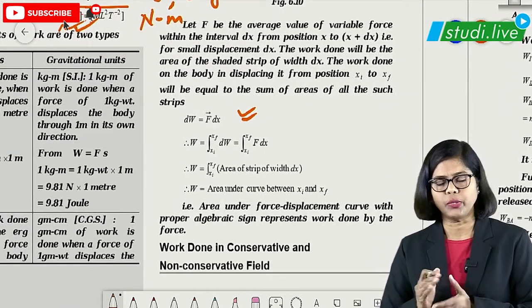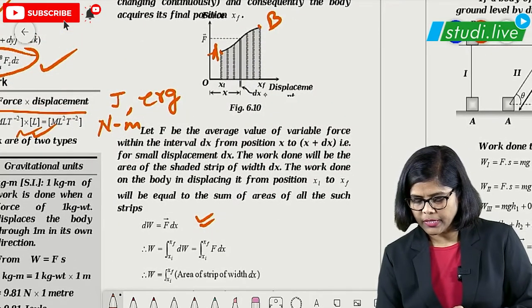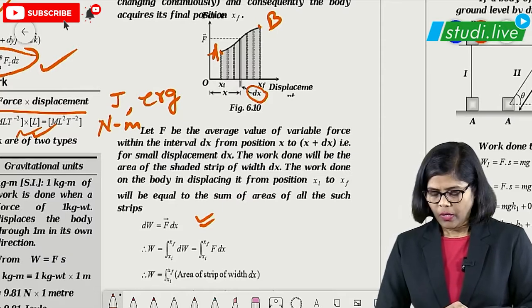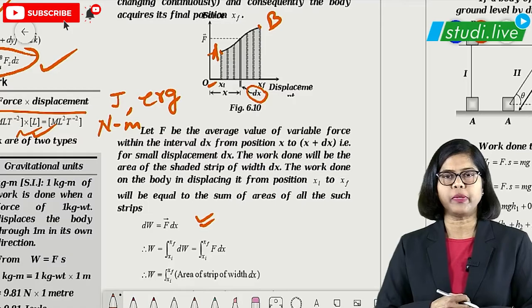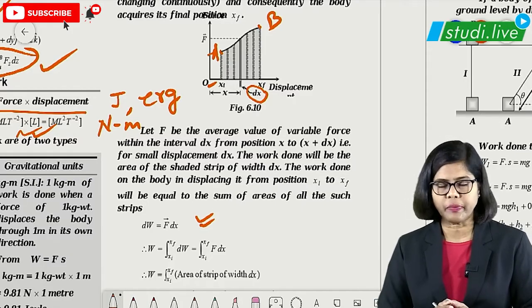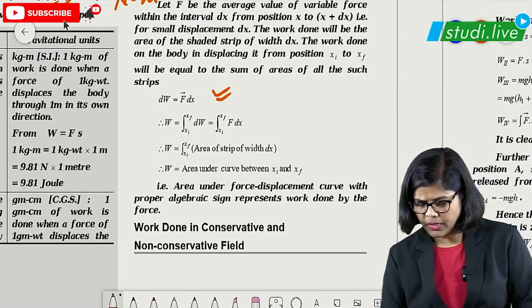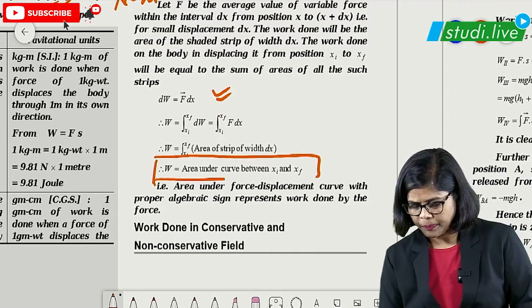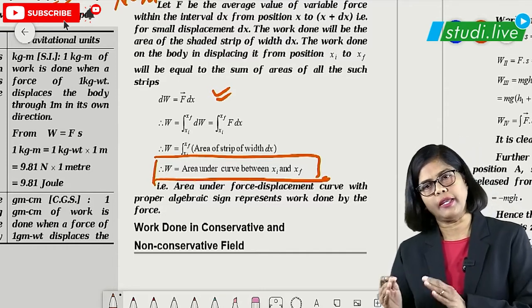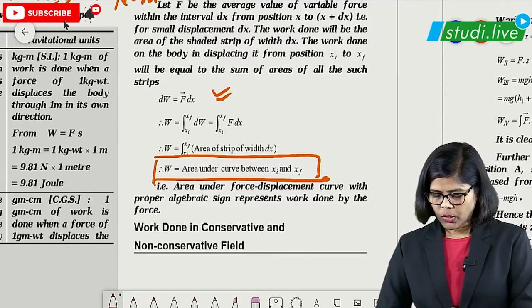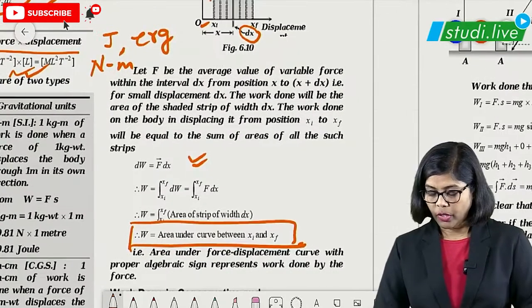Here in this case, small work is what? F into dx. dx is the width of this particular part, as it is given in the diagram. Then we have to apply: xi is the initial displacement, xf is the final displacement. So don't worry about remembering the whole thing, you can just remember this particular part: work done is equal to the area under the curve between xi and xf. Using this, we can find out the work done from a graph.